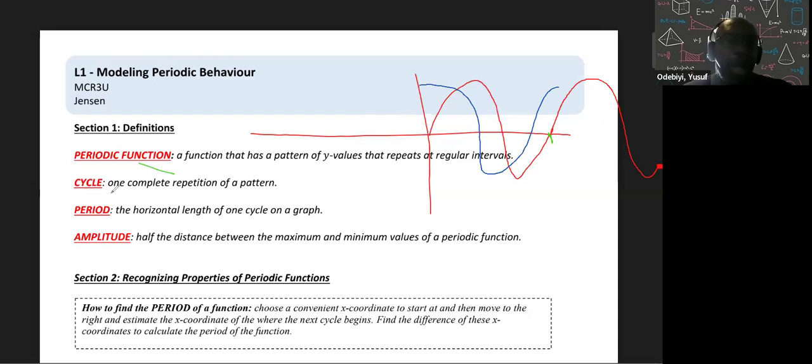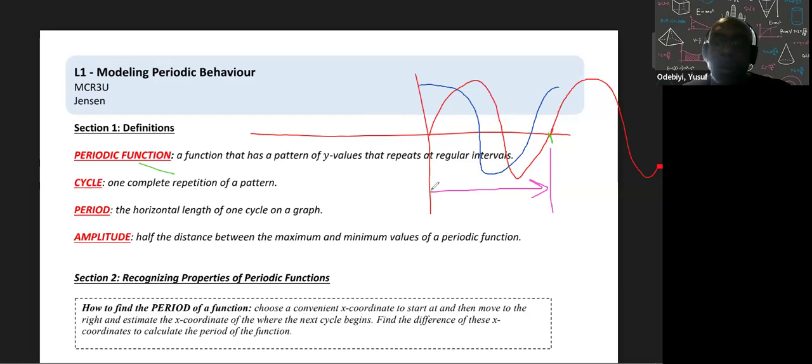Now, this is a cycle. A cycle is one complete repetition of the pattern. So a cycle, I'll use a different color here, purple. A cycle for the red curve, which you'll know is the sine curve, goes from there to here.